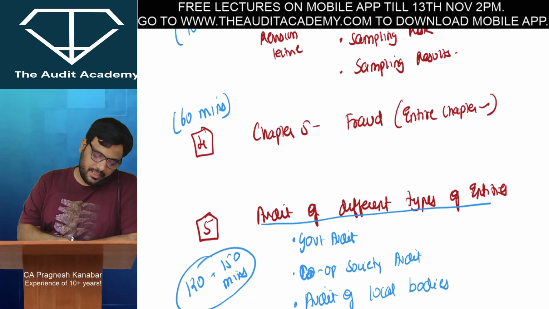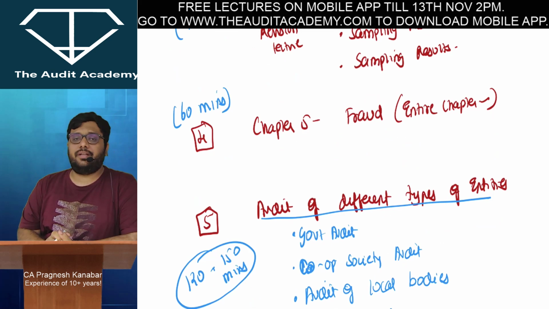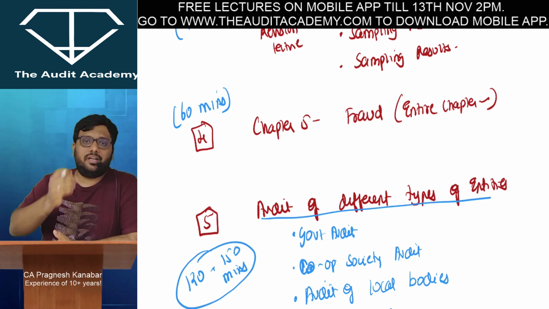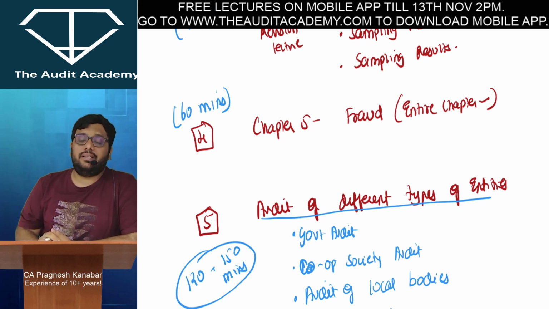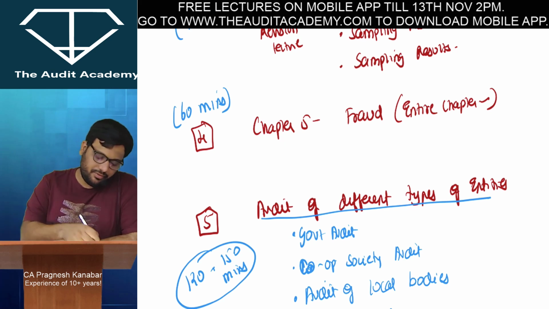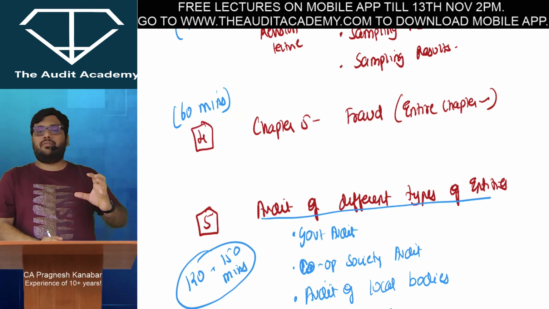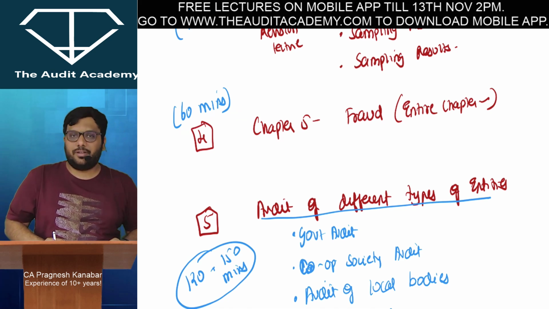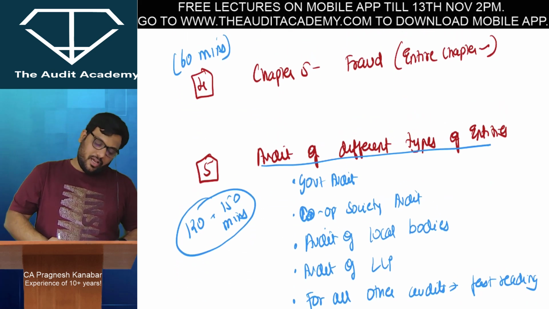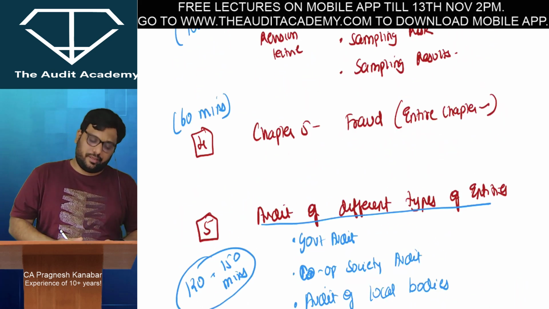Okay. Then chapter 5 fraud वाला जो chapter है, it is a very simple chapter and students really love it. So that because it is a strong point and एक question तो आएगा उसमें से, and that is the reason that cover the entire topic. In fact, I have given you good 60 minutes, not required. If you have a good grip, 30-40 minutes में भी हो जाता है, but I have given you good 60 minutes over here to cover that particular chapter. फिर again standards बहुत हो जाएगा.